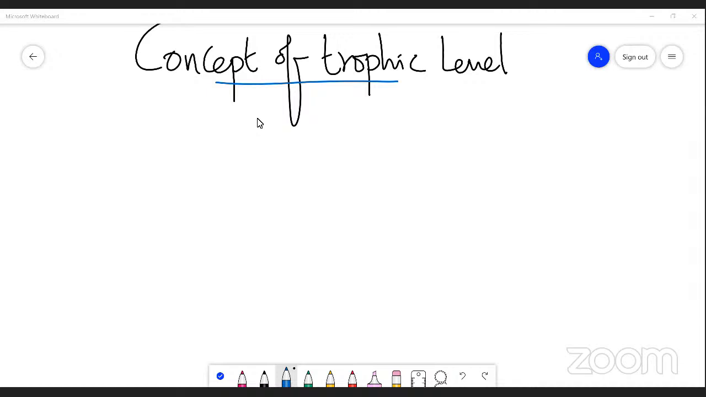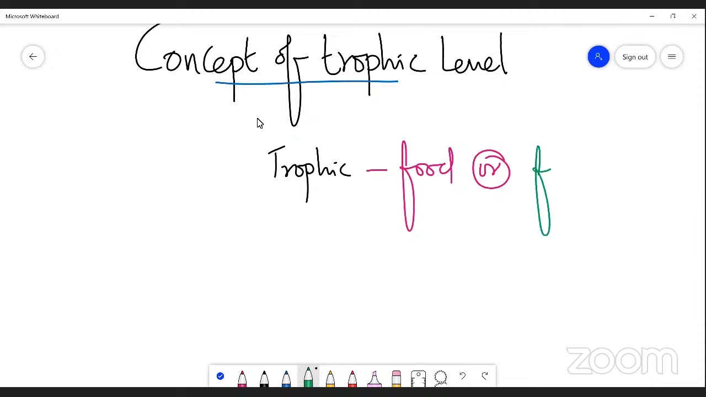The concept of trophic level is nothing but the position of an organism in an ecosystem, in a food chain. That is called a trophic level. Trophic level is represented by T, right? Trophic means food or feed. So the term trophic means food or feed, right?